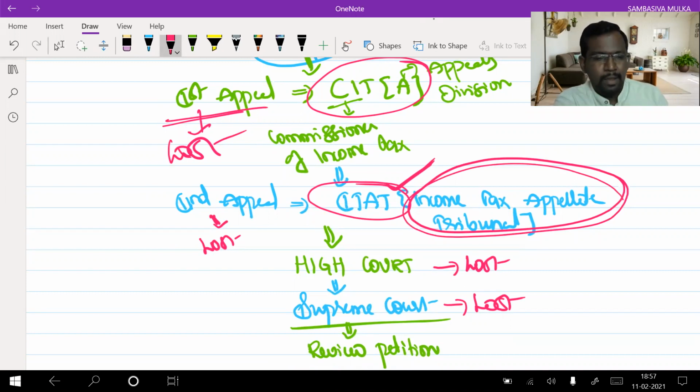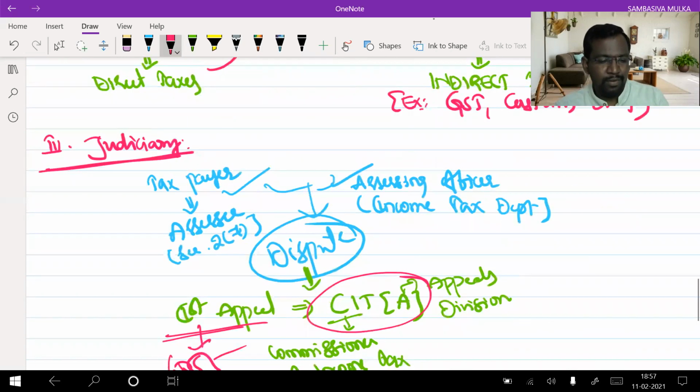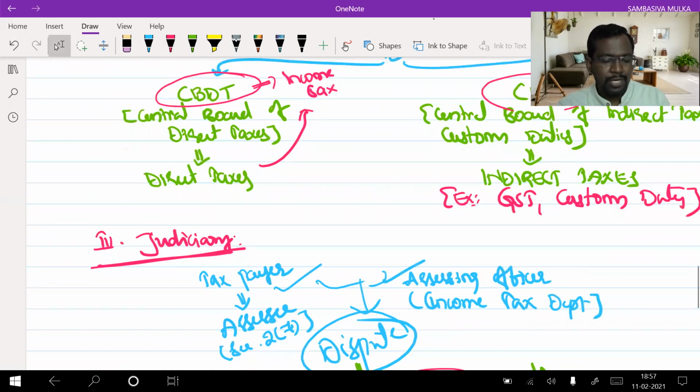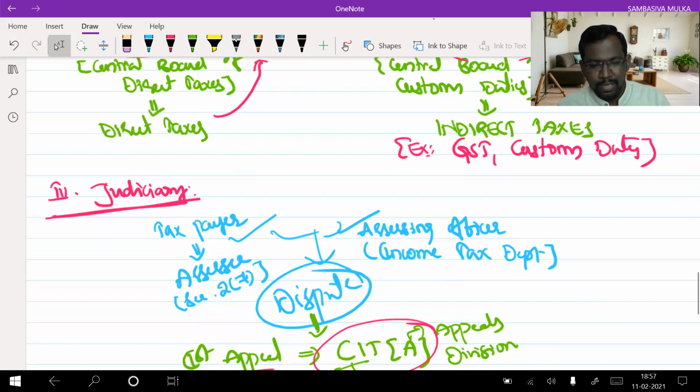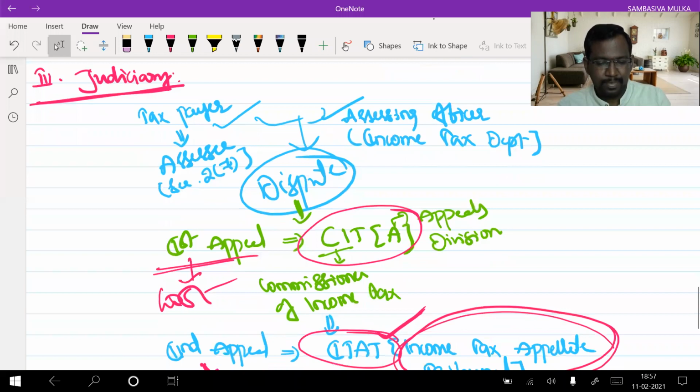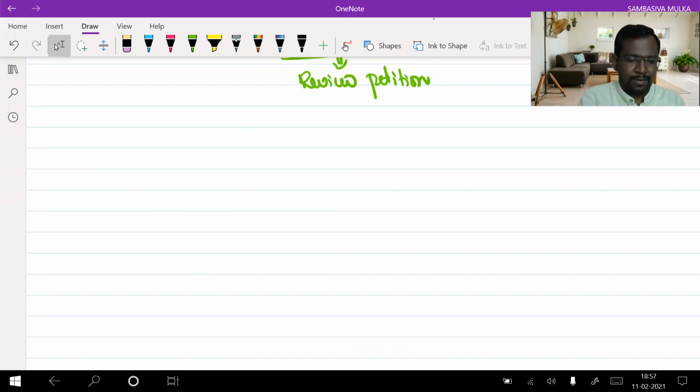Okay, ma'am. So far we have learned about authorization, administration, and judiciary systems. These are technically called the first three estates of India. First estate, authorization.